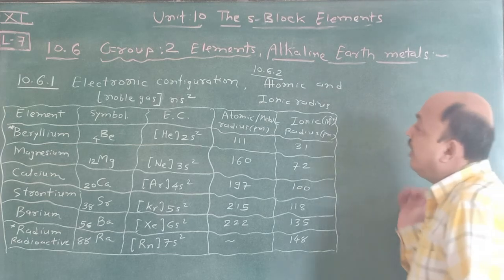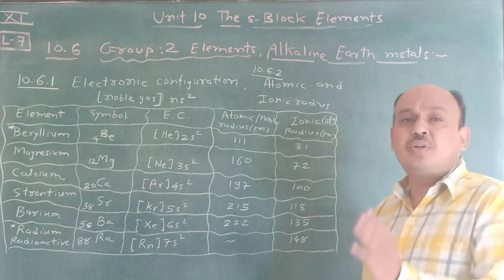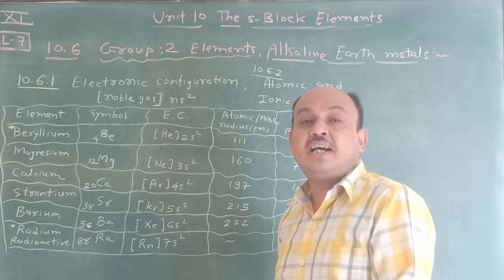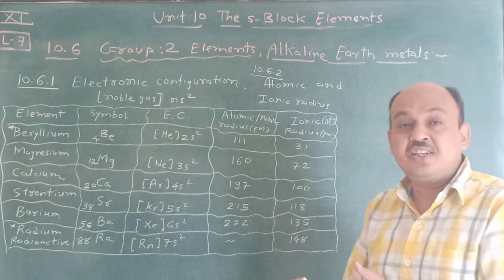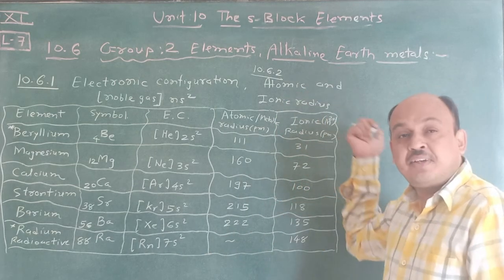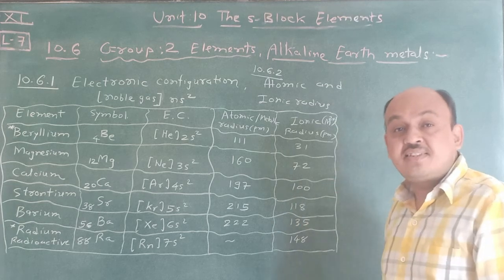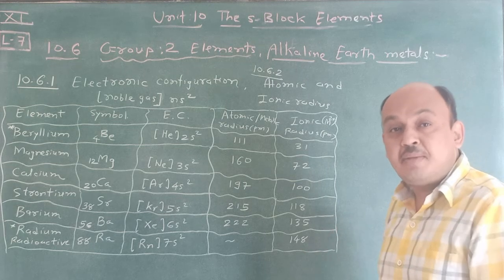So first of all, you have to remember electronic configuration. The same way you have to learn any group's elements: first the introduction with respect to the definitions, then abundance, then the nature and why it is called alkaline earth metal or alkali metal.